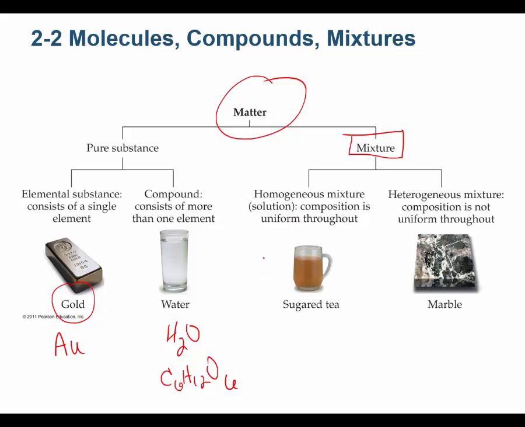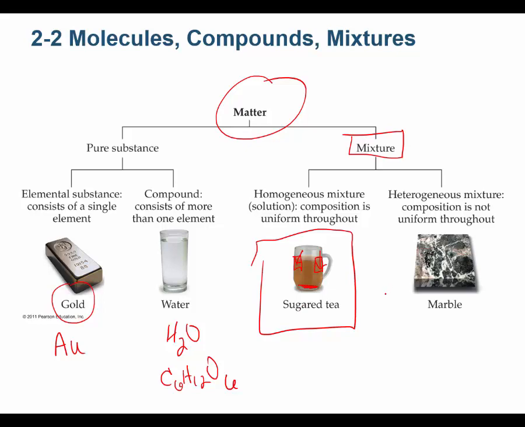But a homogeneous mixture, like this sugar tea, as long as there's not too much sugar in it. Why do I say that? Because if you put too much sugar in it, it won't go into solution, and you'll have a layer of sugar on the bottom. Then it's no longer homogeneous, it's heterogeneous. But typically, most of us drink tea with a couple spoonfuls of sugar, and we stir it in, and it's homogeneous. With homogeneous mixtures, if I took a sample from right here or from right here, it's going to be the same solution. It's going to be tea if I drink from here, and tea if I drink from here. With heterogeneous mixtures, that's not true.